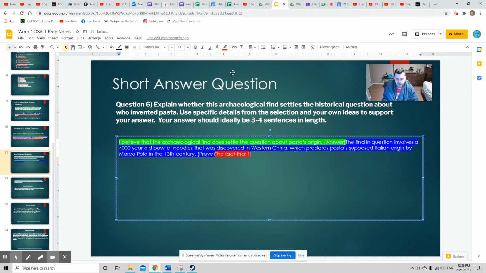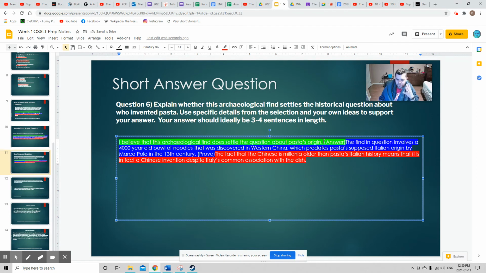The fact that the Chinese discovery is millennia past Italian history means that it is in fact a Chinese invention despite Italy's common association with the dish.